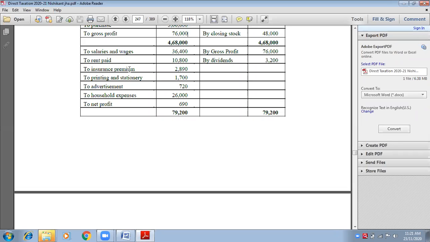If it is related to your business, it is okay, but if it is related to personal, it is not okay. It can be a medical insurance premium also, which can be personal. It can be related to employees' medical insurance premium, which is related to business.